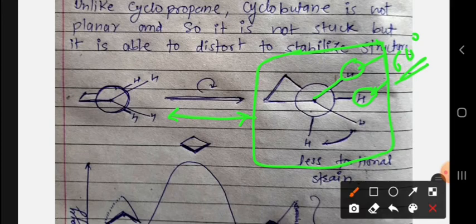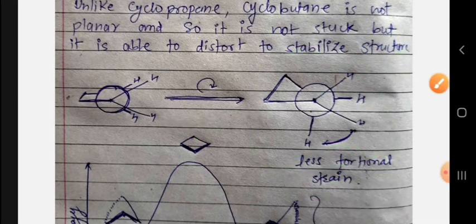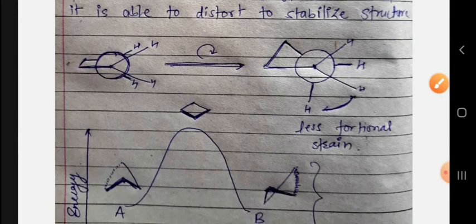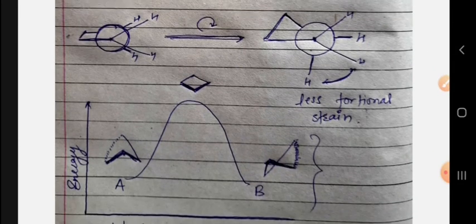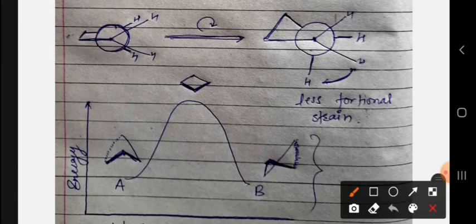That's why this conformation is quite stable compared to the previous one. It has less torsional strain, so cyclobutane mostly exists in this kind of conformation.